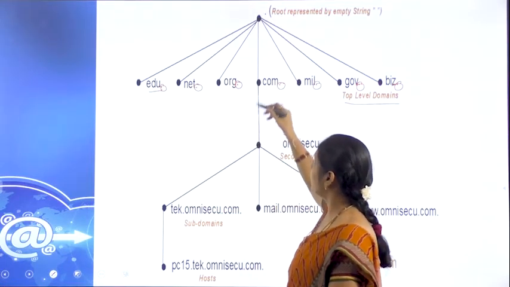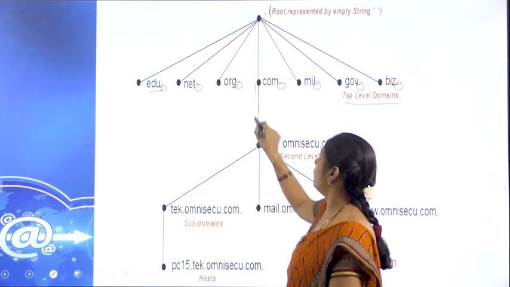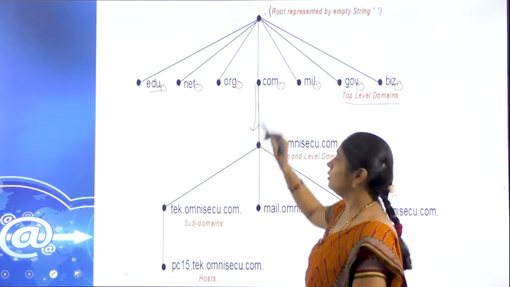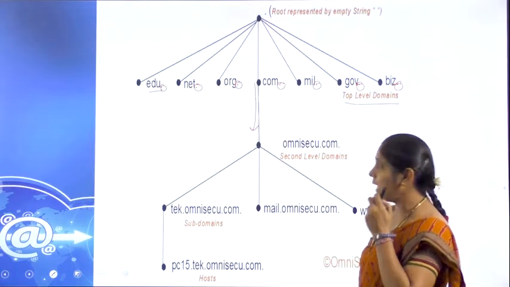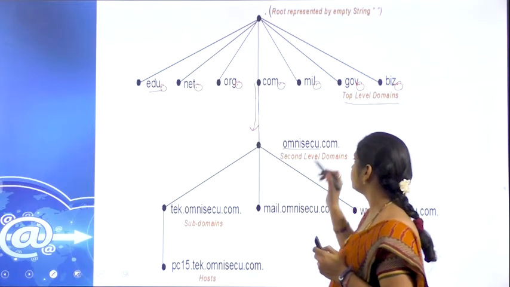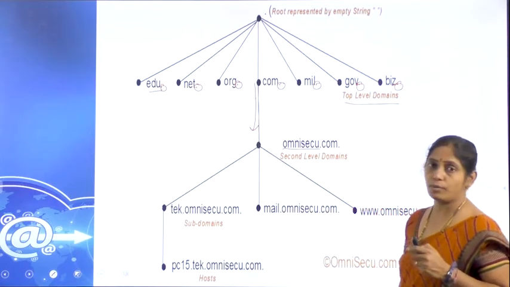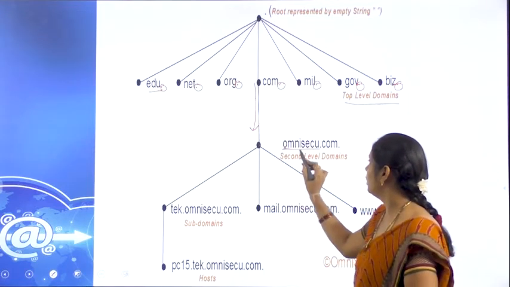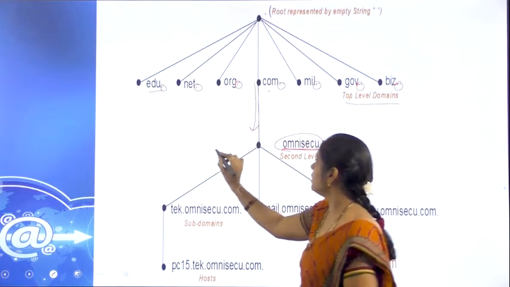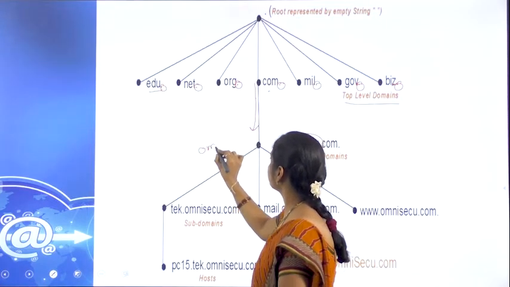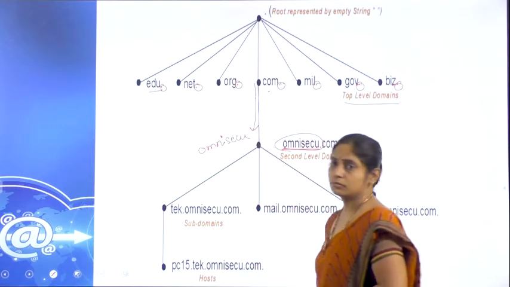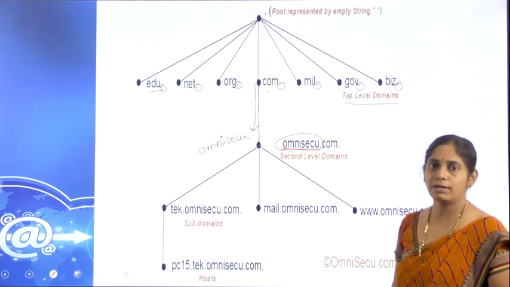For example, here we consider only one level, one hierarchy we are seeing right now. See the com dot. In that com dot, we have omnisecu.com. Omnisecu is one of the subdomains of com, the second level domain.